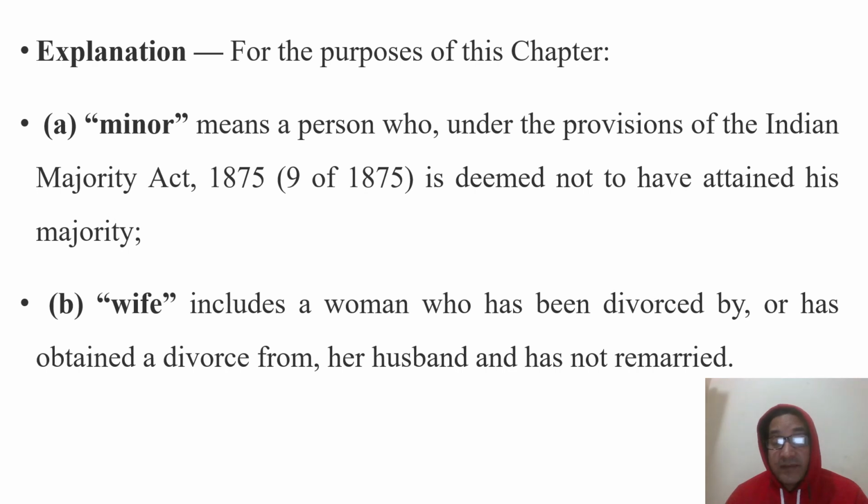That means the wife is entitled to get maintenance from her husband, whether he has divorced her or she has been given the divorce by her husband. Both are covered in this provision, but one barrier is there: she must not have remarried. If the wife has remarried, then she is unable to get maintenance under the Criminal Procedure Code.